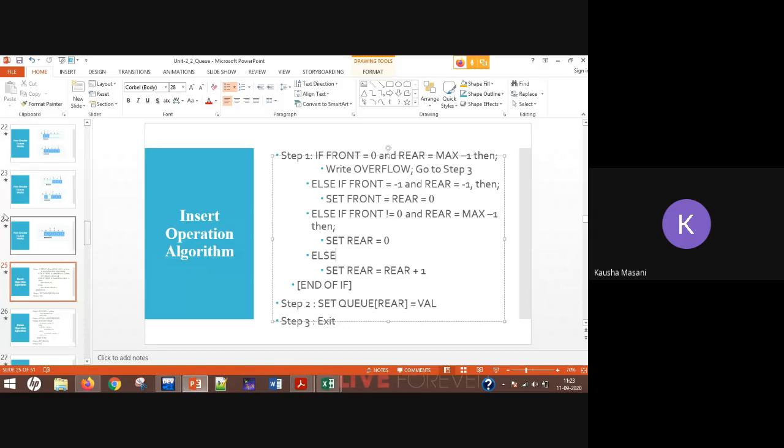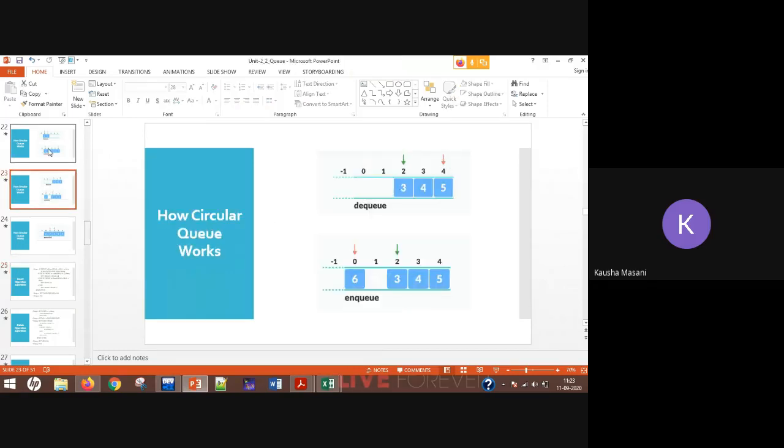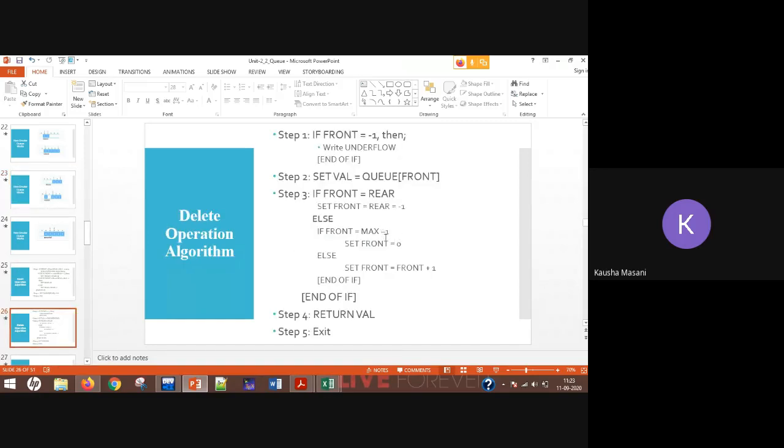So that is what we have discussed here in these examples also. Again in delete, for circular queue, you have to check whether there are elements to be deleted or not. You are going to check it with front equal to -1. If that is true, that means there are no elements to be deleted.